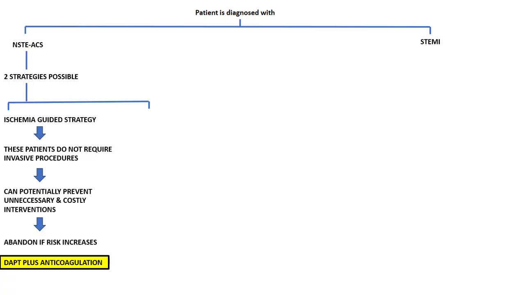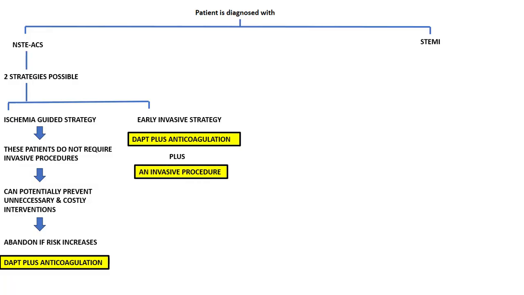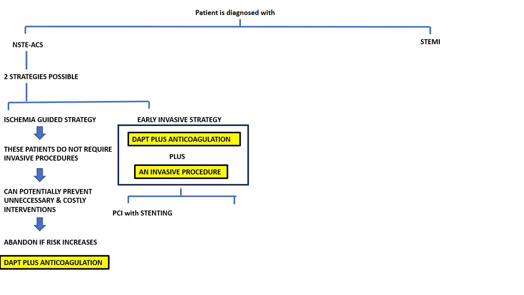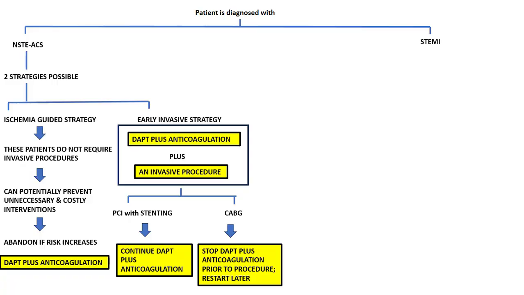But if the patient is not suitable for this, then we have to go for early invasive strategy, whereby we give the patient dual antiplatelet therapy plus anticoagulation plus an invasive procedure. Typically, this is done in the cath lab, and what we do is we either do percutaneous coronary intervention with stenting done in the cath lab, or we will have to take the patient to the theatre and do a coronary artery bypass graft. Following this, we will have to continue dual antiplatelet therapy with anticoagulation at some point in time.